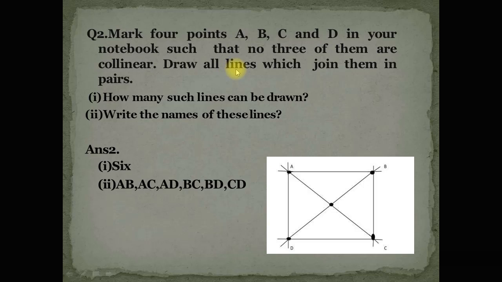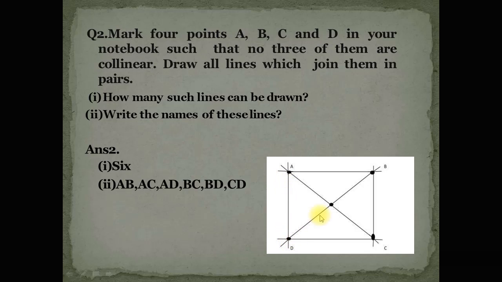Now draw all lines which join them in pairs. So first of all, mark 4 points A, B, C and D in your notebook such that no 3 points are collinear, and then draw all lines which join these pairs. Join point A to point B, this is the one pair. Join B to C, this is the second pair. Then join C to D, this is the third pair. Then join A to D, this is the fourth pair.